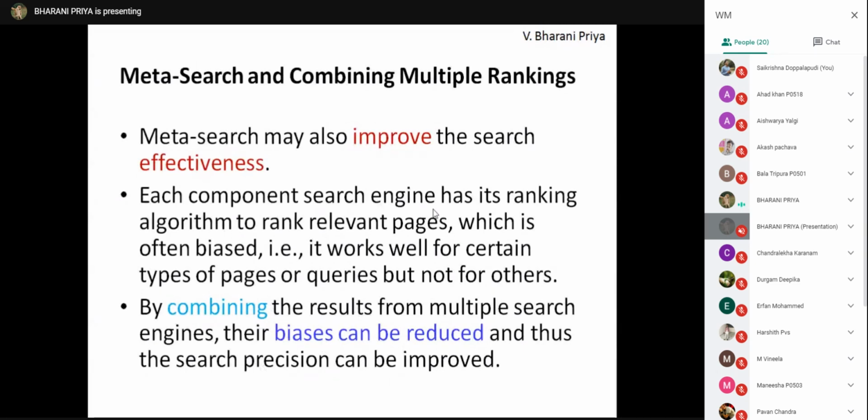So each search engine has its ranking algorithms to rank the relevant pages, which is often biased. It works well for certain types of pages, and for certain other pages it may not work well. So by combining the results from multiple search engines, their biases can be reduced, and precision can be improved.